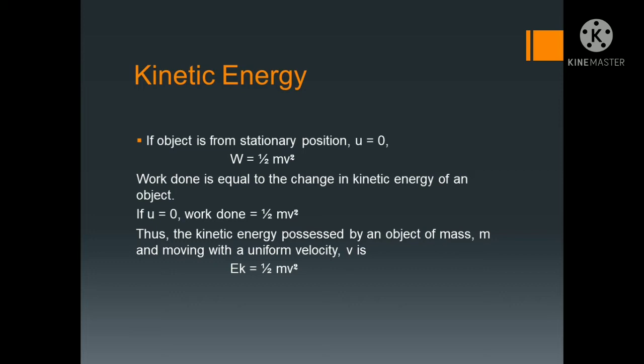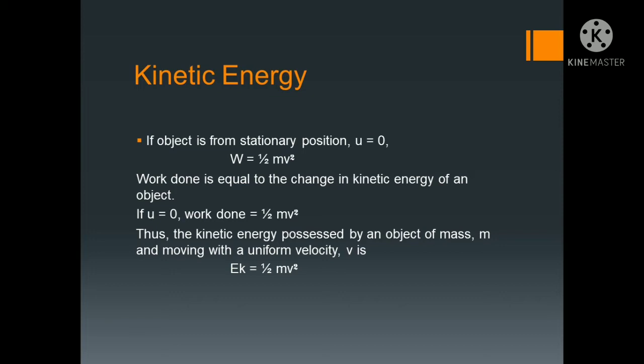Now work done is equal to the change in kinetic energy of the object. In kinetic energy there is no initial velocity; the velocity is continuing, like when you're walking. It is not said that you have a displacement from one state to another, so you're continuing. So here u will be equal to 0, and work done is equal to half mv square.